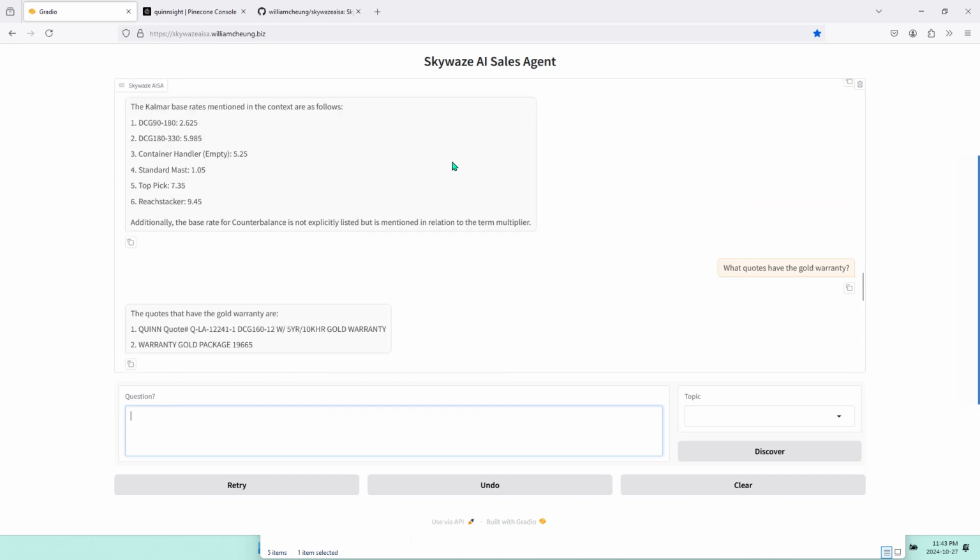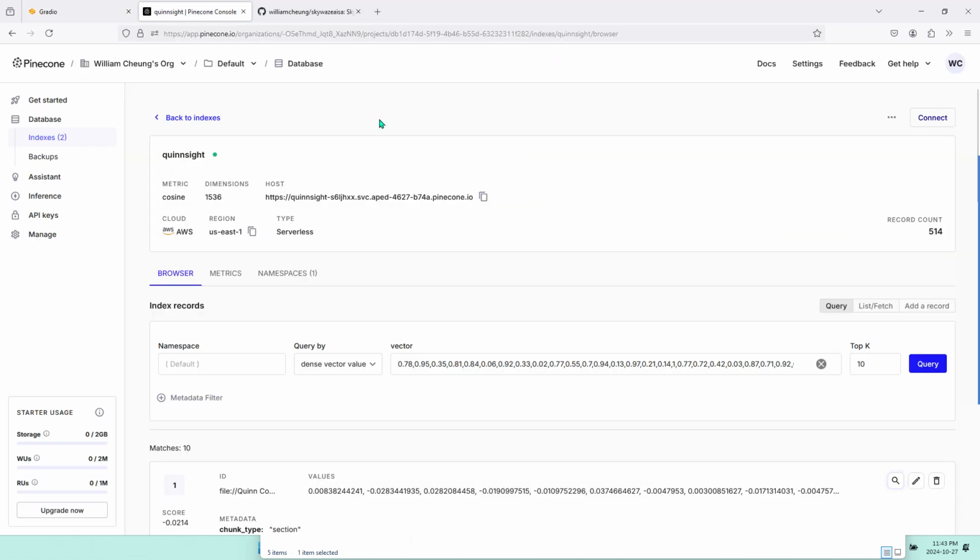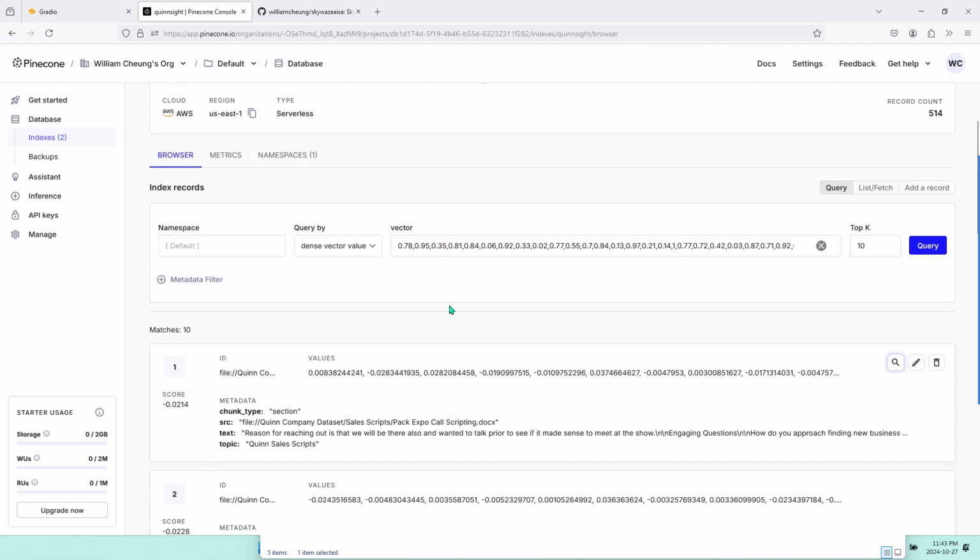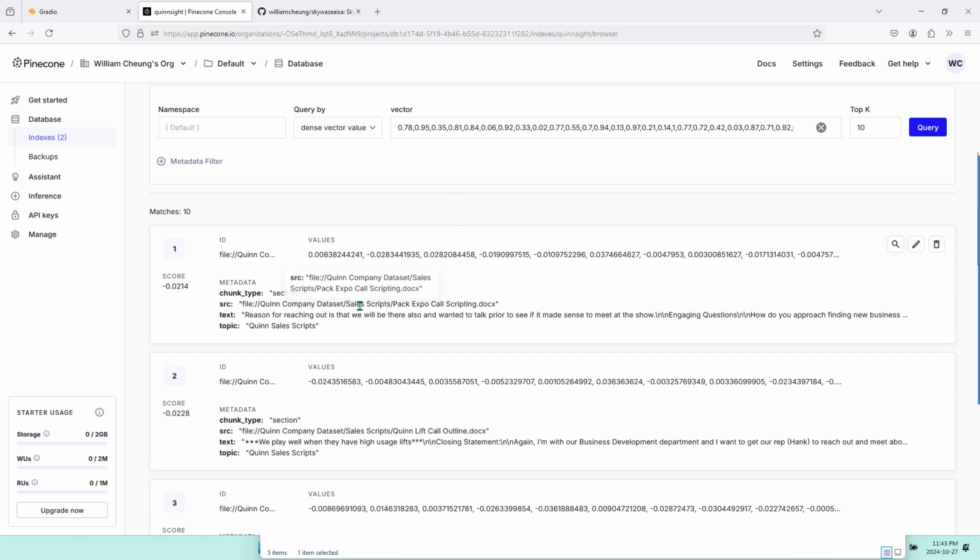the AI Skills Agent, Skywaze ASA. And this is the Pinecone index, the vector store that I'm using. I just named it QuinnSite. You can name it anything you want, really. I just named it QuinnSite because I think it's meaningful to me. In this index, it stores all the data that's used by the agent.